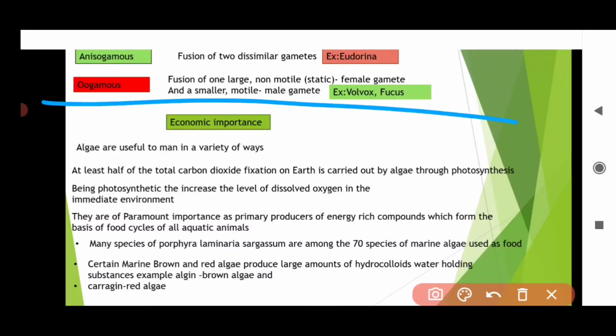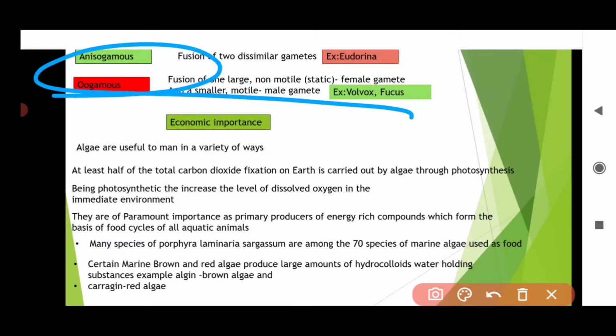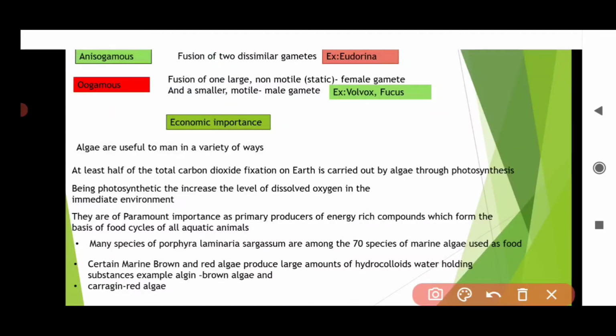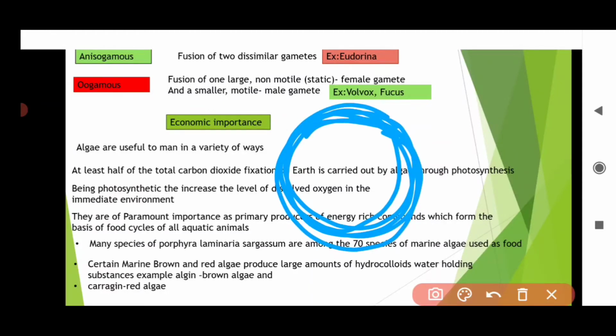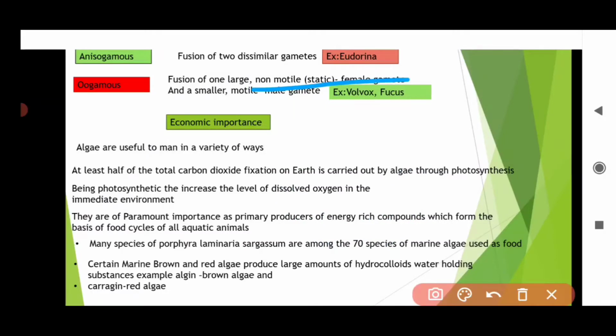Okay. Now talking about oogamous. In oogamous, there is fusion of one large, non-motile, static female gamete. So the female gamete is large. It does not have flagella. It means it is non-motile. It is static. It cannot move. So this female gamete is non-motile. It does not have flagella.